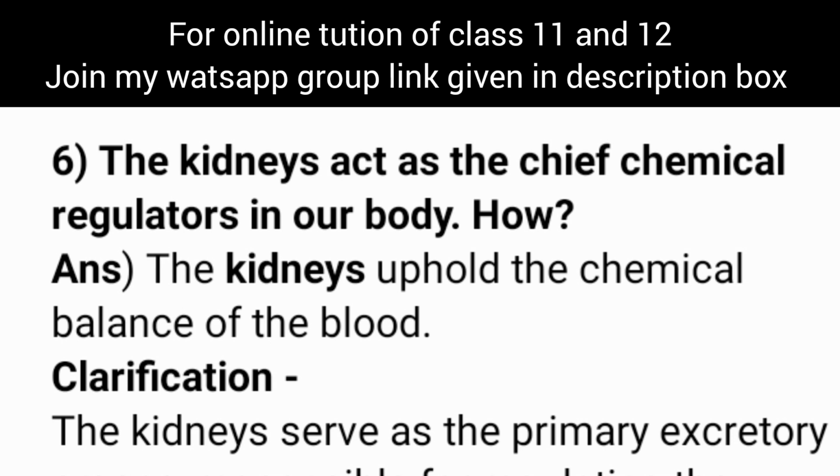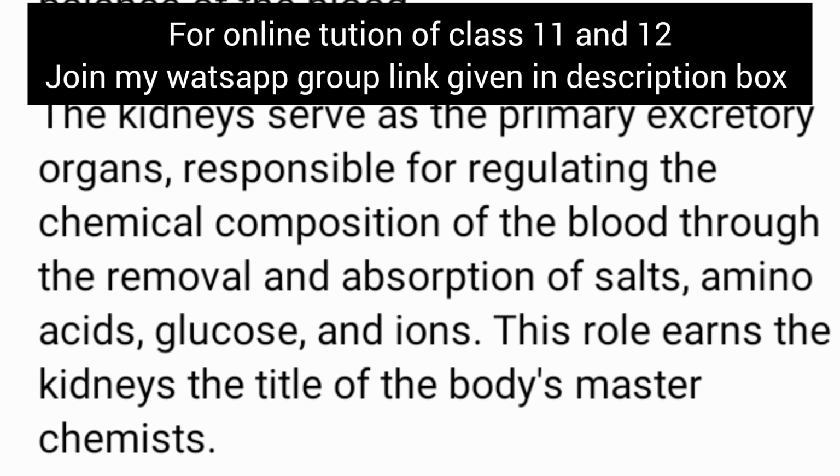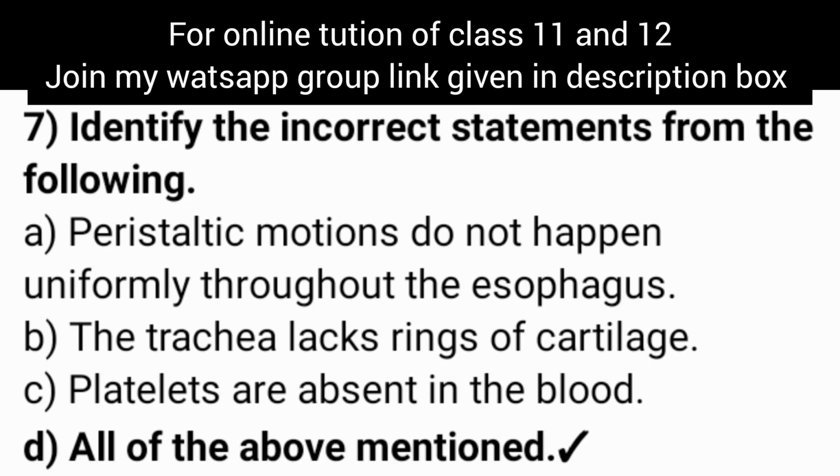The kidneys act as the chief chemical regulators in our body. How? The answer is the kidneys uphold the chemical balance of the blood. Let's see clarification. The kidneys serve as the primary excretory organs responsible for regulating the chemical composition of the blood through the removal and absorption of salts, amino acids, glucose, and ions. This role earns the kidneys the title of the body's master chemist. Now let's see question number 7.